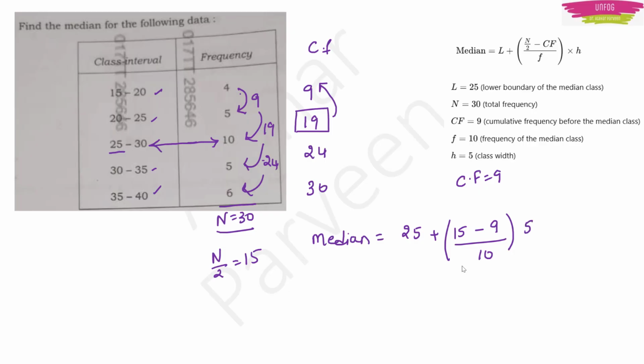Into H, the class width. So I have 25 plus 6 by 10 into 5. So this one will be 5 ones are 5, 5 twos are 10, 2 ones are 2, 2 threes are 6, 28. Median is 28. Okay, clear, right?